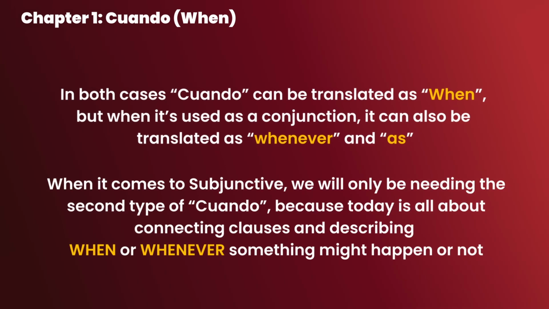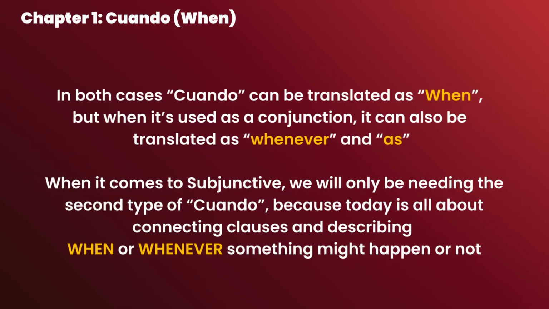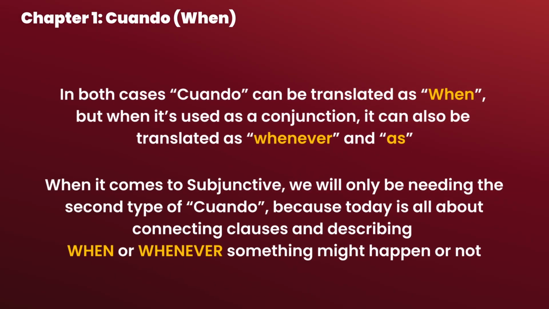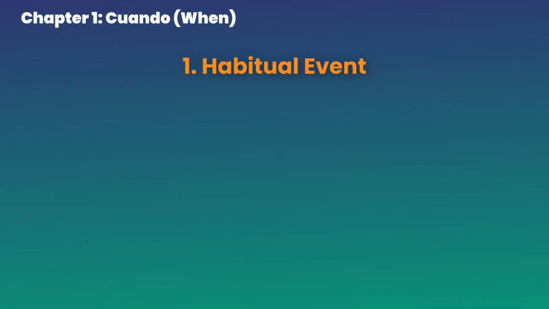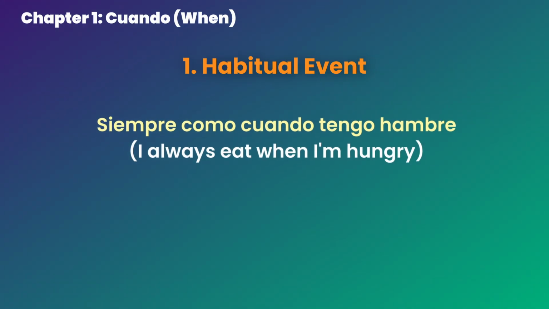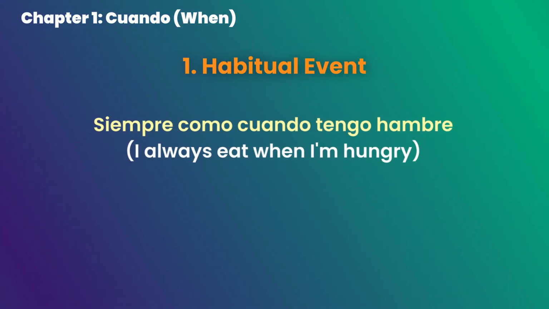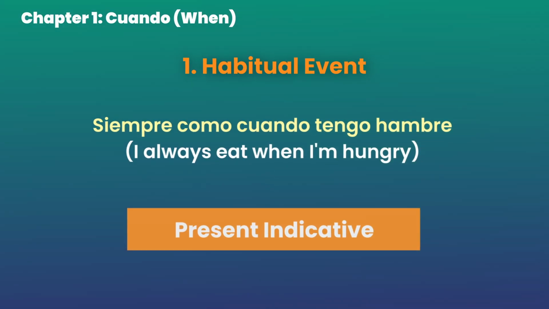When it comes to subjunctive, we're only gonna need the second type of cuando, because today it's all about connecting clauses and describing when or whenever something might happen or not. Let's begin with the first type of event, habits. Look at this sentence. Siempre como cuando tengo hambre. This is a habit. There's no uncertainty here. There's nothing to trigger here for a conjunction cuando. Thus, we have to use a normal present indicative conjugation for the verb tener, to have, which is tengo.